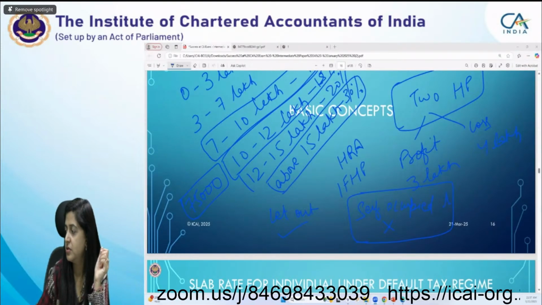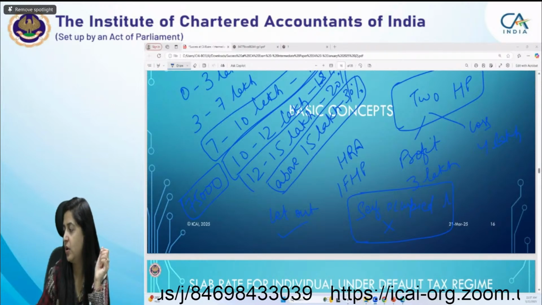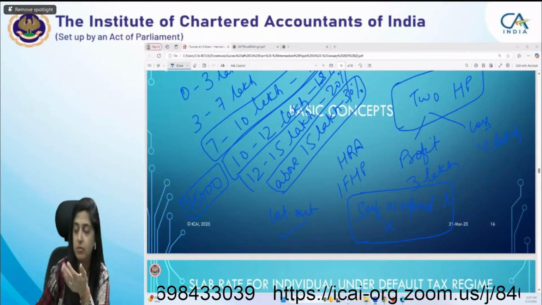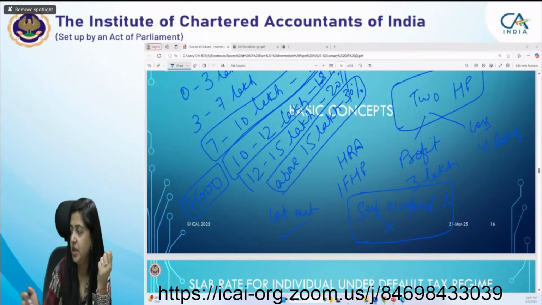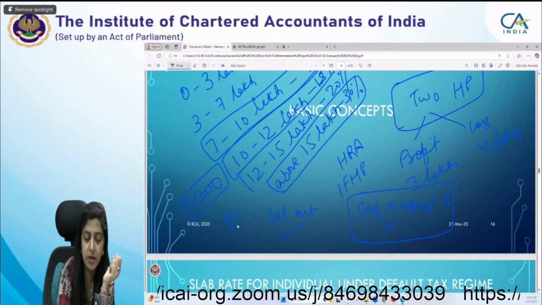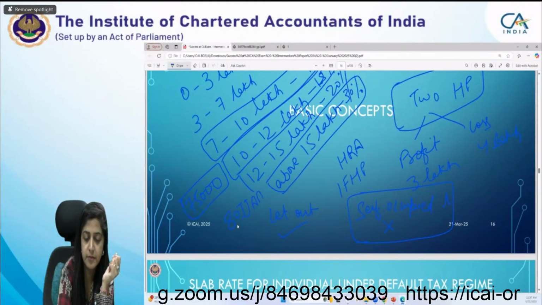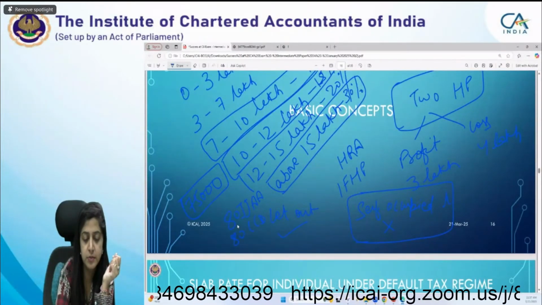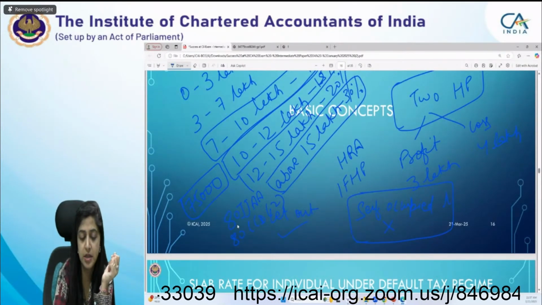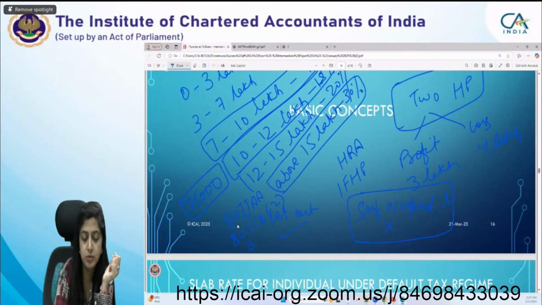Other students also participate in the chat box or through the raise your hand. So, Nilesh is saying 80 double J double A, right? Manav is saying 80 CCD2, 80 CCH2.